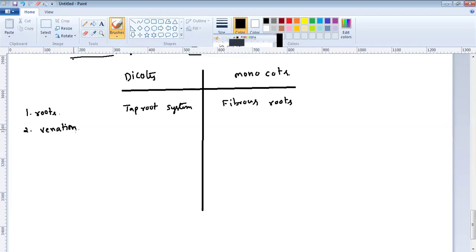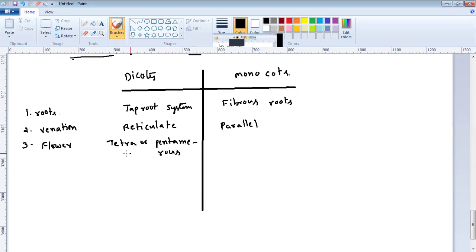Venation means arrangement of veins in the leaf. Dicots bear reticulate venation. Monocot leaves contain parallel venation. Third one, flower. In dicots, the flower may be tetramerous or pentamerous.